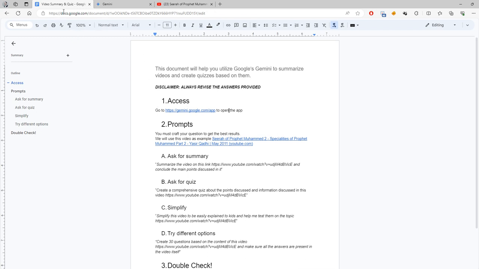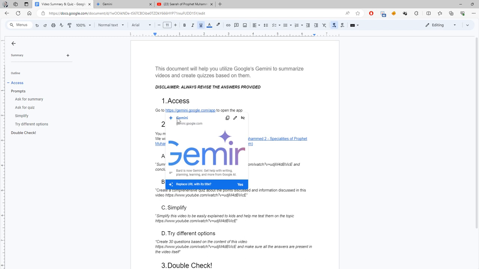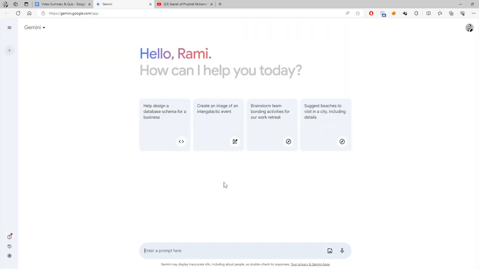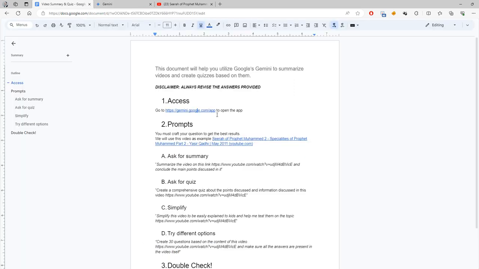This exact documentation will be in the description of the video. The first step is to access this application at this URL. So this is the page, and the idea is that you give a prompt or you ask the chatbot for some specific instructions, and then the chatbot replies back.